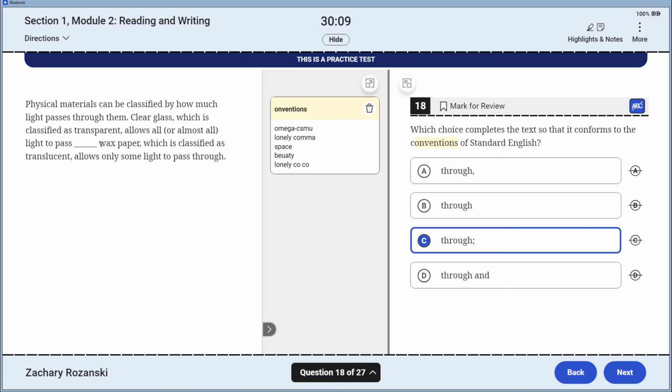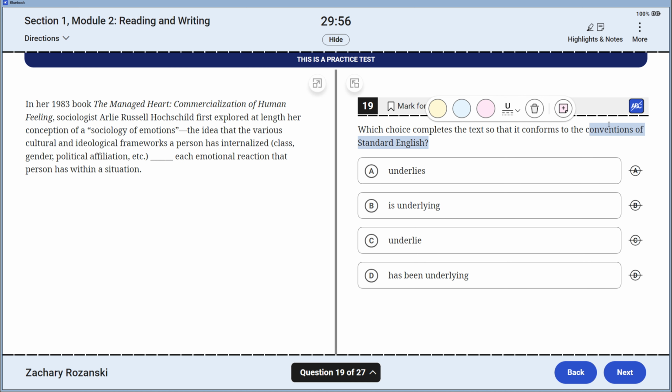You would just read it, and would you put a period? Wax paper allows. This right side's looking gorgeous. Subject is wax paper. Allows is the verb. Do I've got one on the right side? I've got an allows right there. And then clear glass. Two complete sentences cannot be joined by any of this trash. So we're going to pick C and move on.